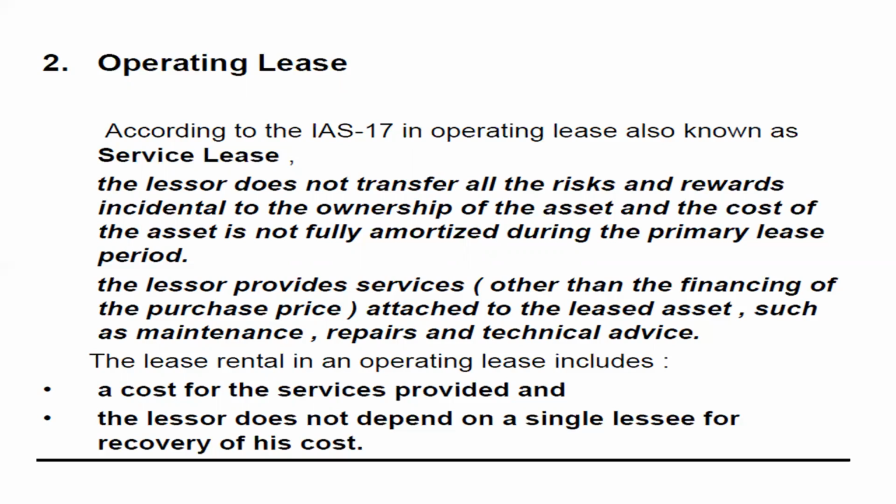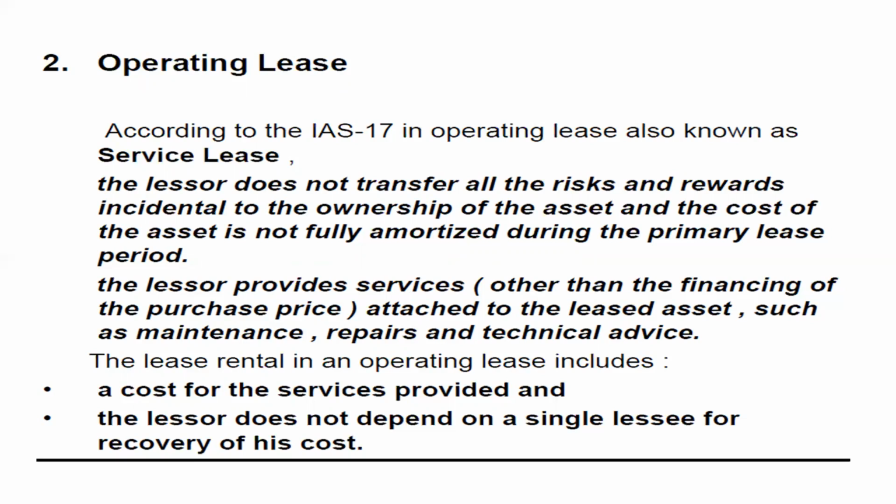So, according to International Accounting Standard 17, the operating lease is also known as a service lease, or servicing lease. Like a financial lease is called a full payout lease, a servicing lease is always an operating lease. In the examination, a question may be asked, what is a service lease? It is nothing but an operating lease.